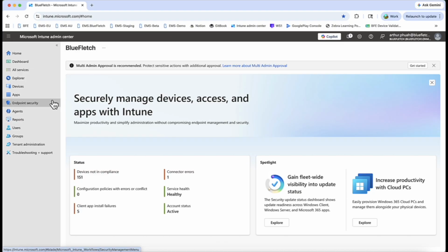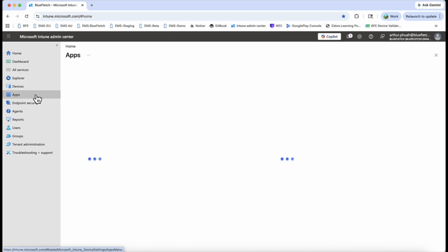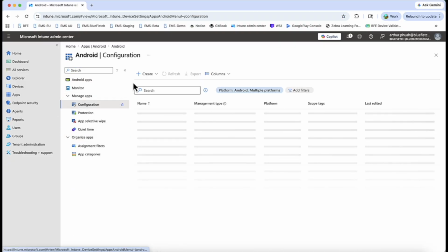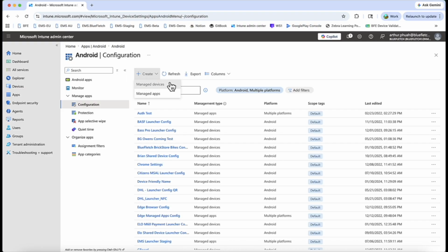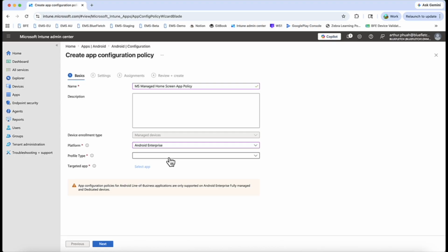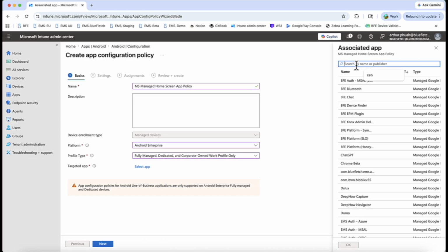The second part is the app configuration policy. Now you want to go here to apps, Android, configuration. You're going to create manage devices. Let's call it Microsoft Manage Home Screen App Policy. Select the Android Enterprise platform. Select fully managed dedicated corporate owned work profile. And select manage home screen.